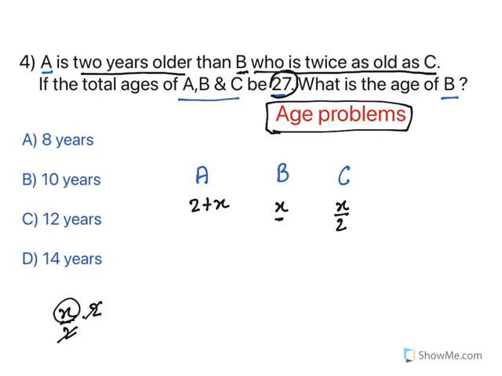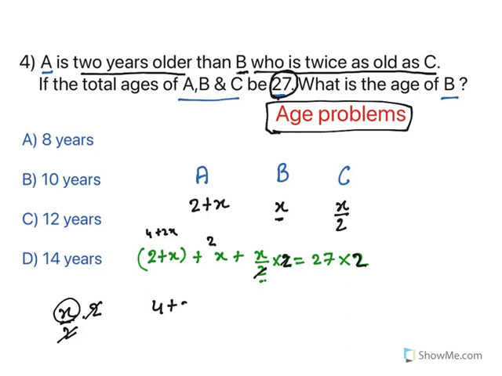Now, all the 3 put together, the ages are 27. What is the age of B? So the relationship means 2 plus X plus X plus X by 2 equal to 27. Now, in order to get rid of this 2, multiply both sides with 2. This is how we'll do it. When you multiply both sides with 2, what happens? These 2 get cancelled out. This becomes 2x. This becomes 4 plus 2x. So this is 4 plus 2x plus this is also 2x plus x equal to 54.